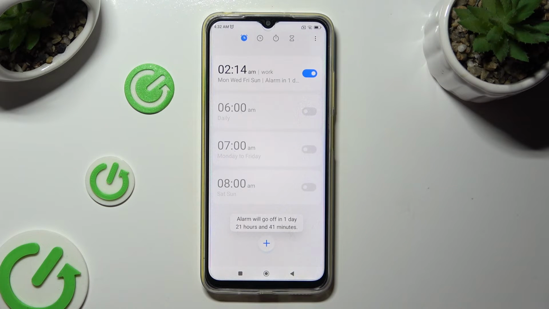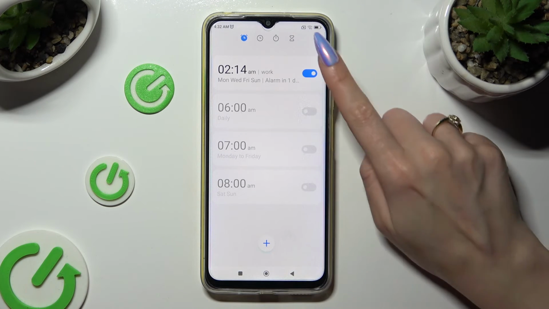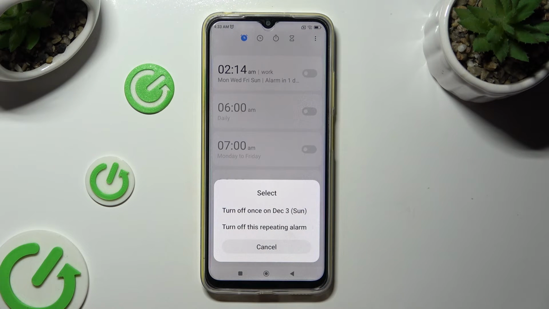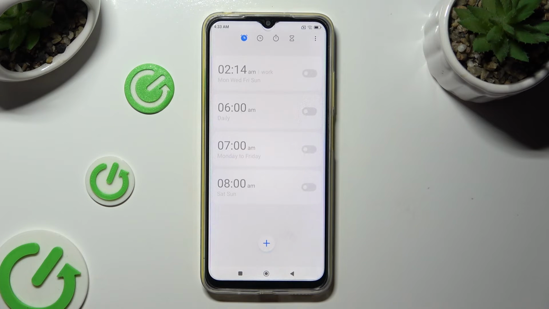If you wish to switch it off completely, use blue switcher next to it and click on one of the available options. You can turn it back on by tapping on the same, now gray switcher.